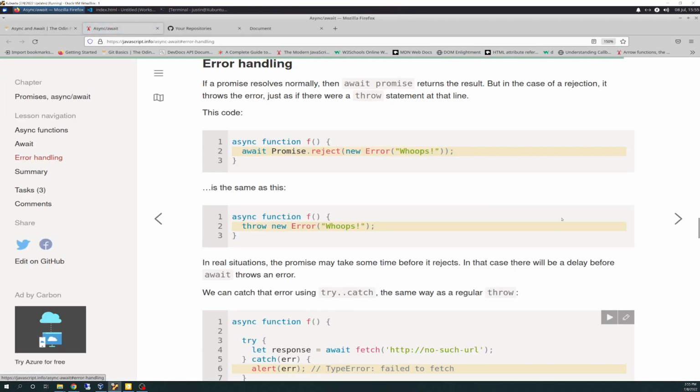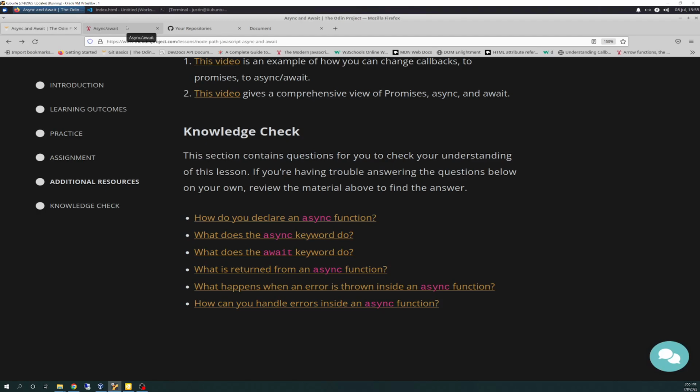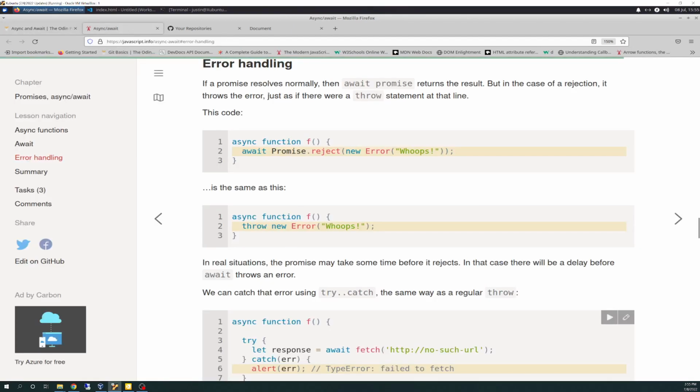What happens when an error is thrown inside of an async function? Going back out to this JavaScript info article, if a promise resolves normally, then await promise returns a result. But in the case of rejection, it throws the error just as if there were a throw statement at that line. So this code, async function f await Promise.reject new Error, is the same as this, async function f throw new Error. They're using an example of the keyword throw, in particular.